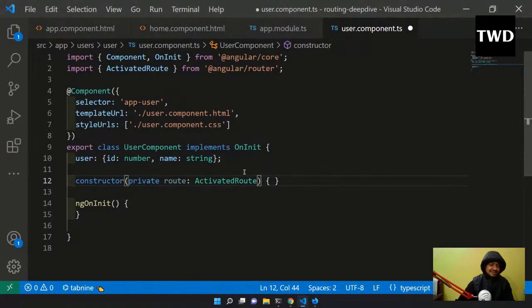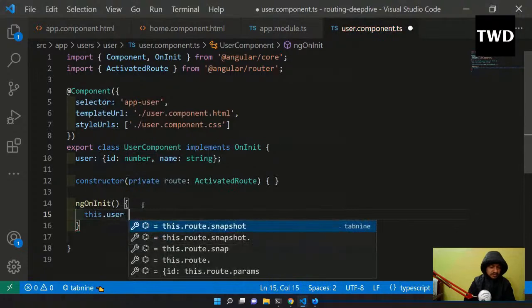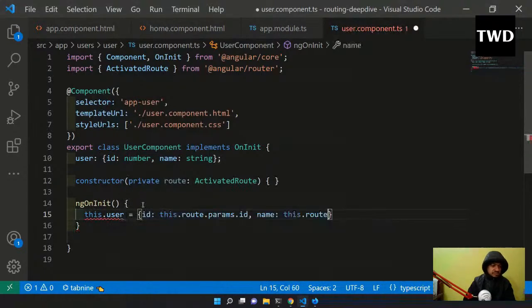Okay, id number, name string is there already, and in ngOnInit I have to come, and here I will do this.user equal to id is this.route.parents.id, it is not taken like this.